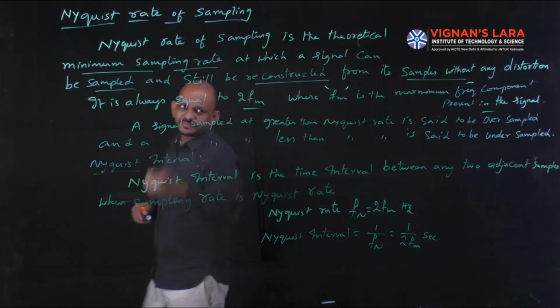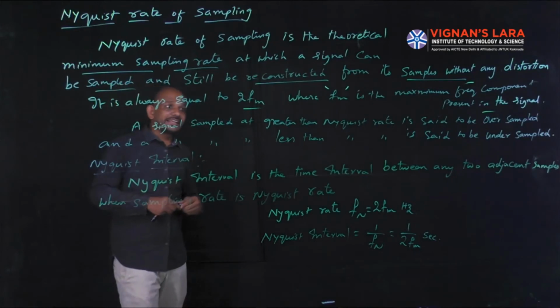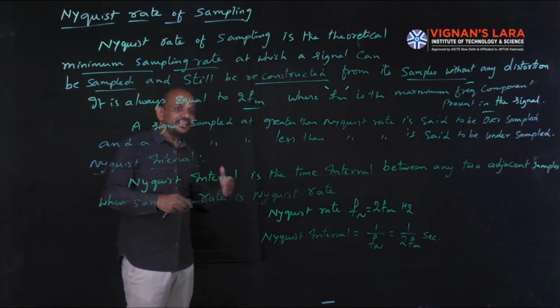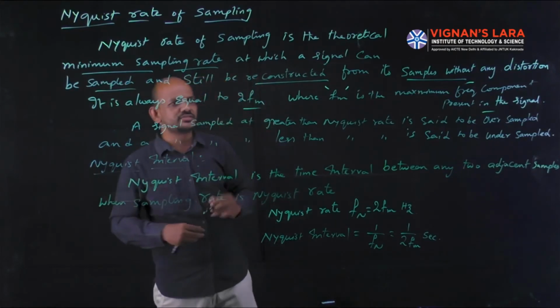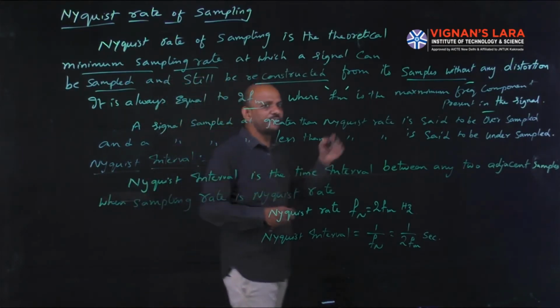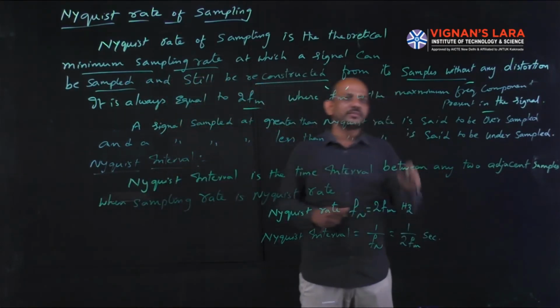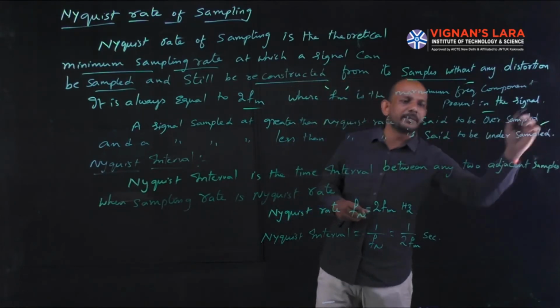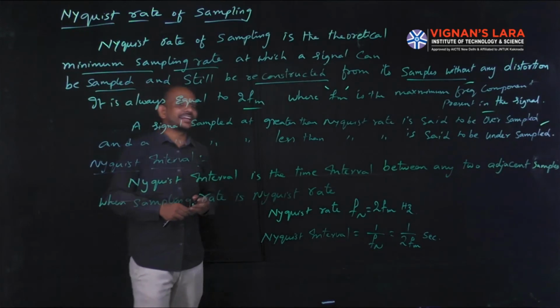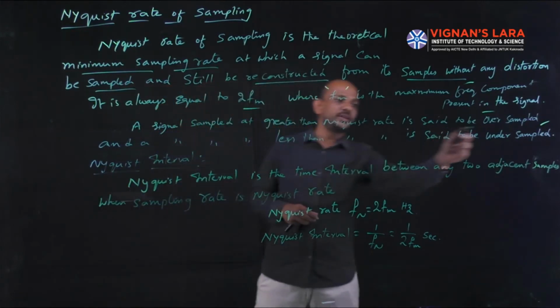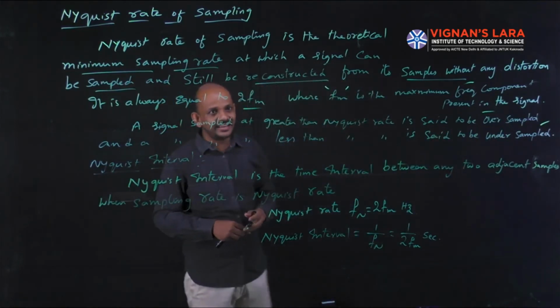A signal sampled at greater than Nyquist rate. Let us consider it is 2 FM. Greater than Nyquist rate means this Fs is greater than 2 FM. Then that condition is said to be oversampled. A signal sampled at greater than Nyquist rate is said to be oversampled, and a signal sampled